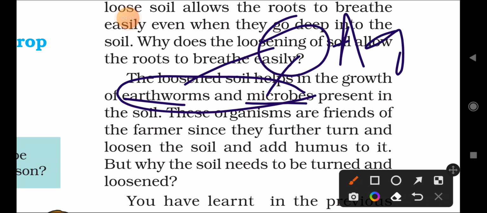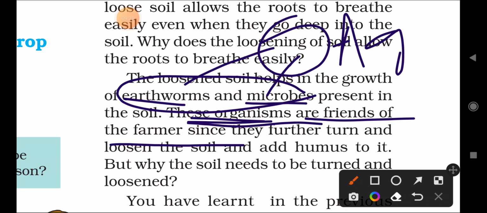What are the two factors? Earthworms and microbes are responsible for agriculture in any particular land. These organisms are friends of the farmer. Okay, we said the same thing only.